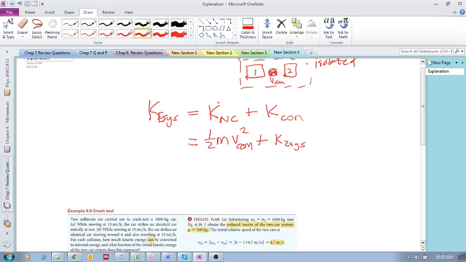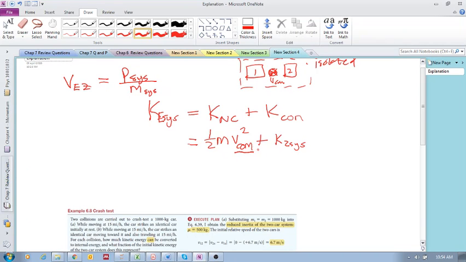The non-convertible kinetic energy is based on the velocity of the center of mass. Remember, this velocity of the center of mass is the same as your zero momentum reference frame, which is just the momentum of the system measured in the Earth reference frame divided by the total inertia of the system.